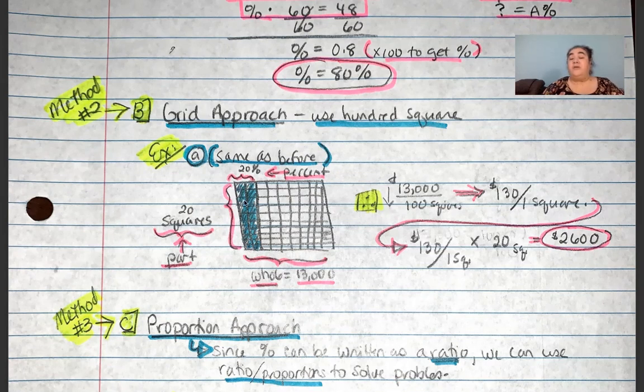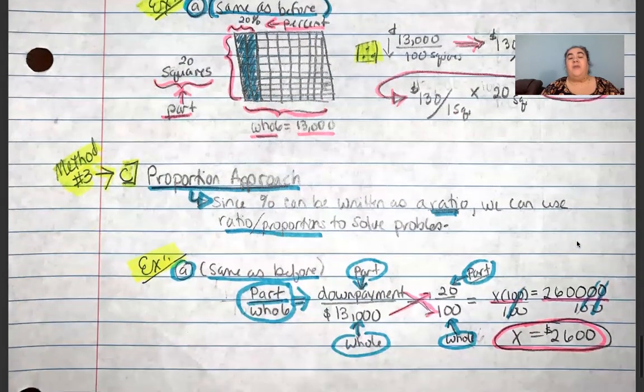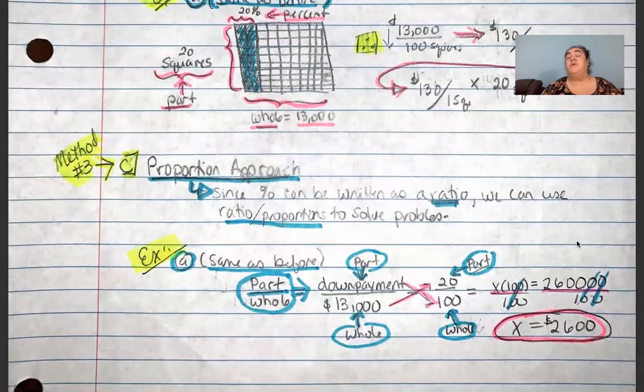Well, we know that 20% means we need 20 squares. So if you take $130 and multiply by the 20 squares, you get $2,600, which is exactly what 20% of 13,000 is, as you recall from when we used the percent equation approach to solve this very same problem. Okay. Lastly, your book would like to talk about the proportion approach, which is also a favorite.